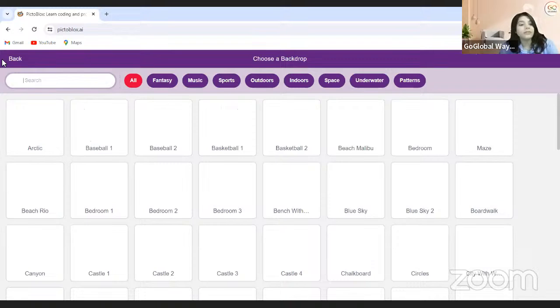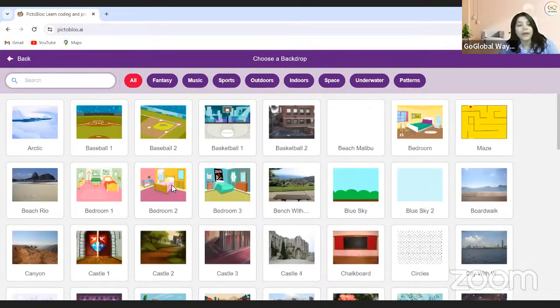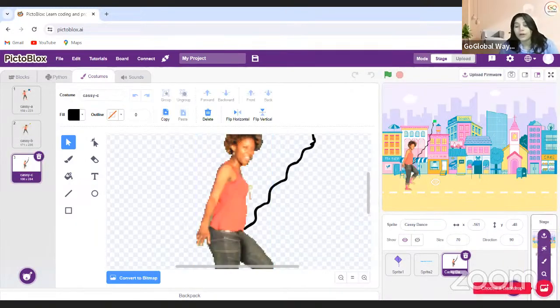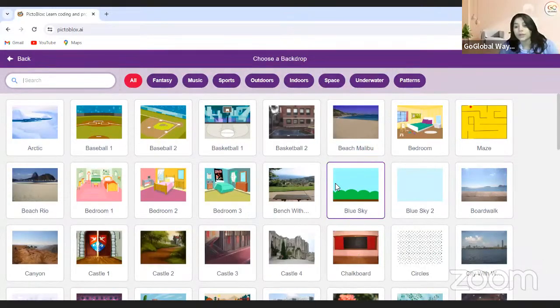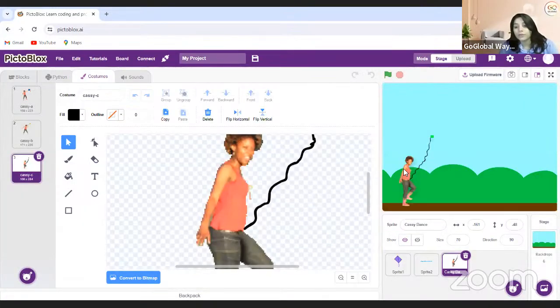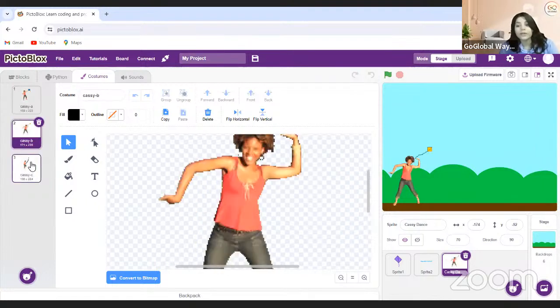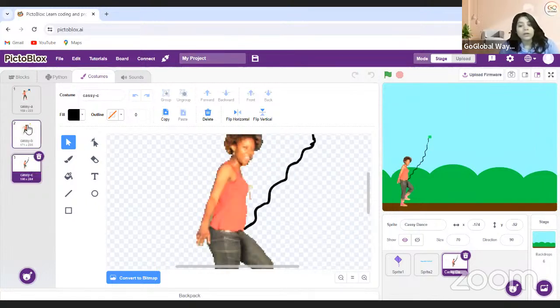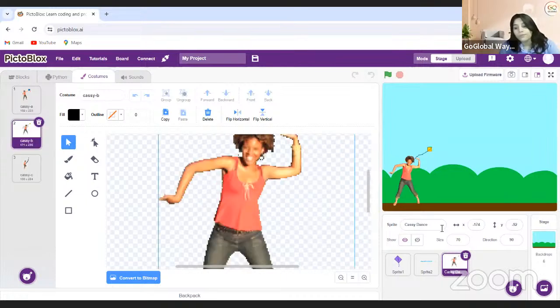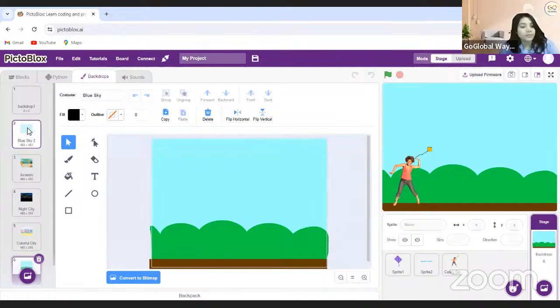Actually, what I feel, the backdrop, I wish I will take this one. So this will look a bit more convenient. 1, 2, and 3. And I will make some other kites also in the sky.